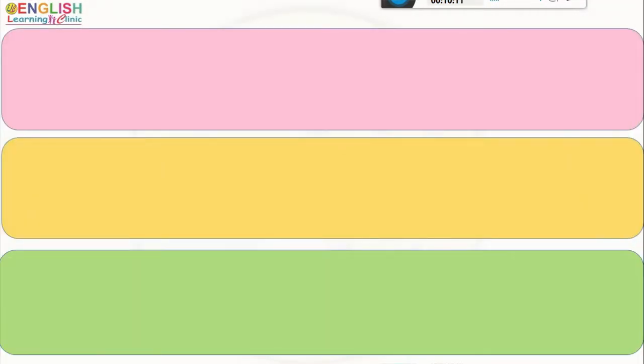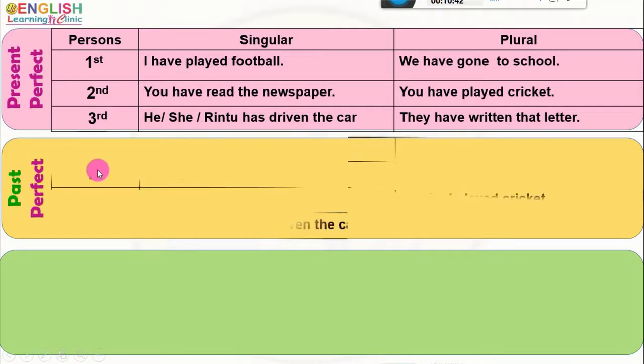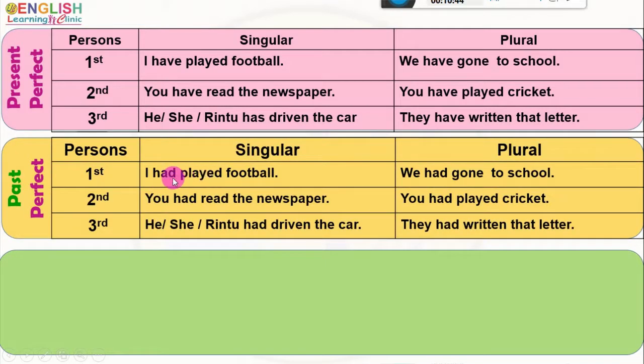In present perfect tense, for different persons of the subject, that is first, second and third person, singular and plural number, the present perfect form of the verb is that. And in past perfect tense, for different persons of the subject, the past perfect form of the verb is that.